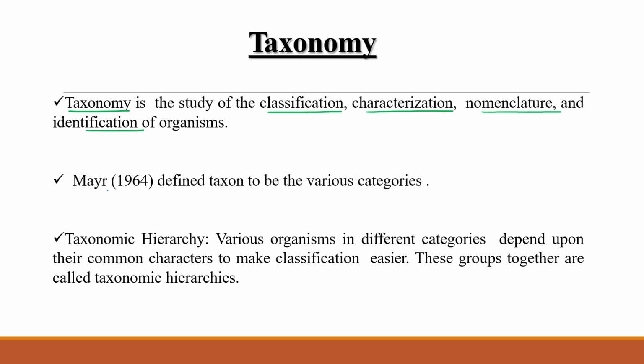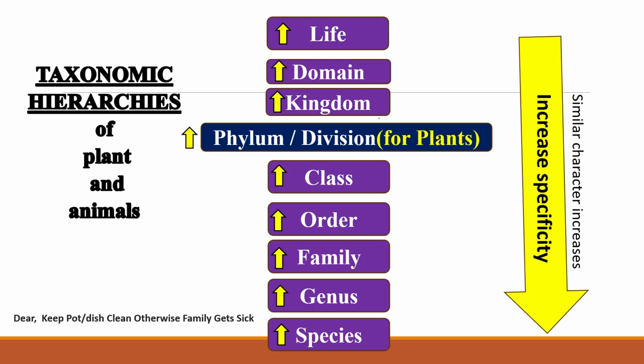Mayr, a very renowned scientist of his time, defined various categories as taxon. In the taxonomic hierarchy, various organisms are grouped in different categories depending upon their common characters to make classification easier. These groupings are called taxonomic hierarchies. As you can see over here, at the maximum, this is life. In life, different kinds of domains are there.